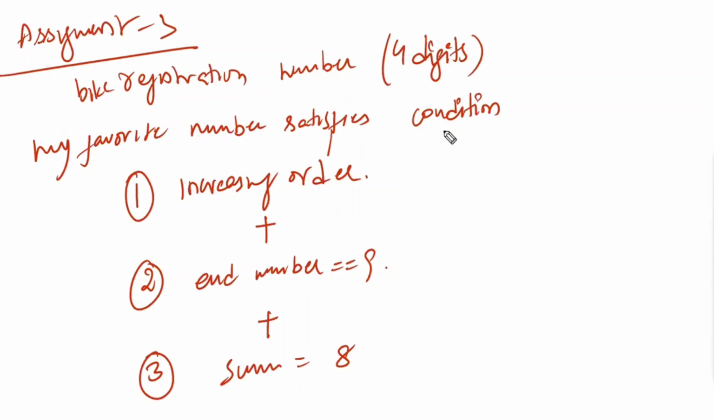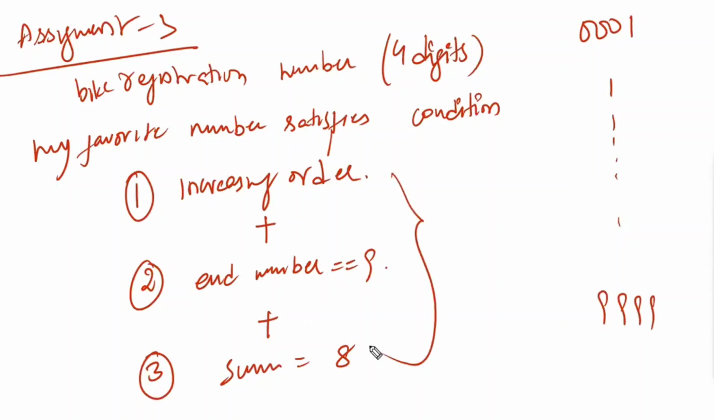Now in total we have numbers from 0, 0, 0, 1 up to 4 nines. Within this, whichever satisfies all these conditions are my favorite numbers. Get the list of favorite numbers. I want the output as a list.